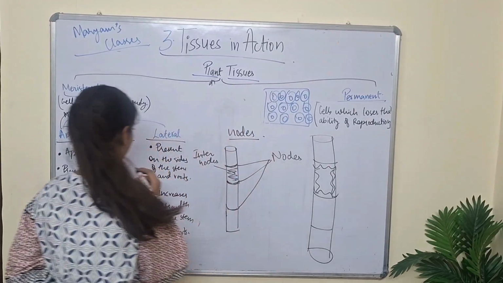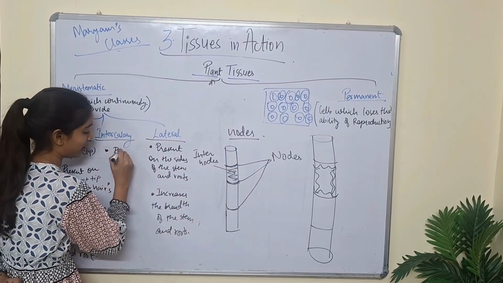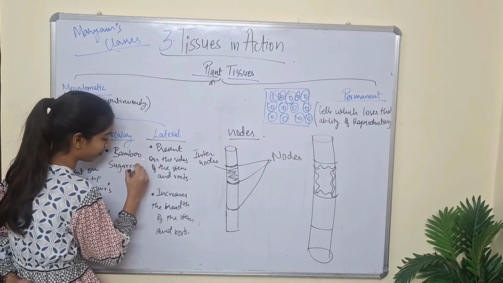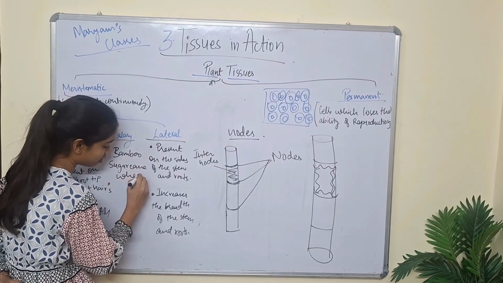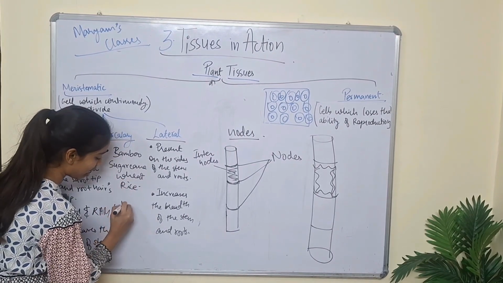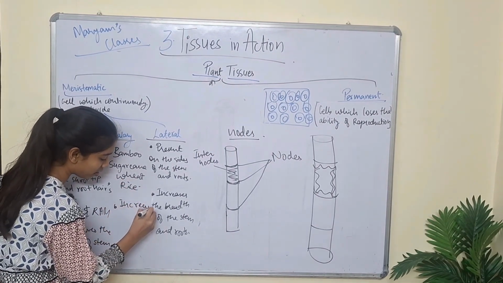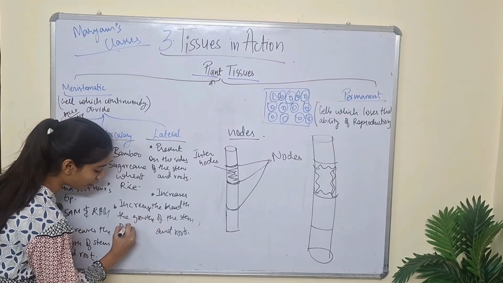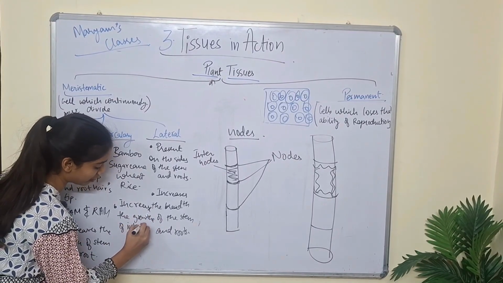Okay, so these are available in bamboo, some plants, sugarcane, wheat, rice, like these types, and increases the growth of internodes.